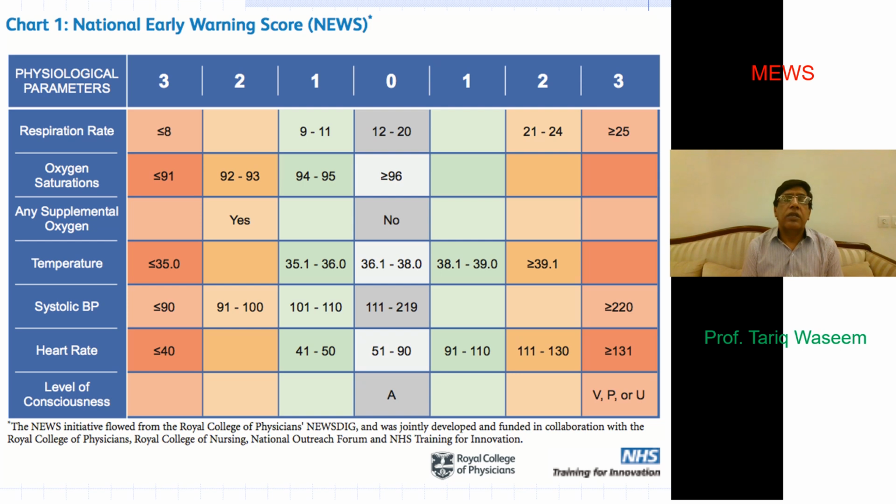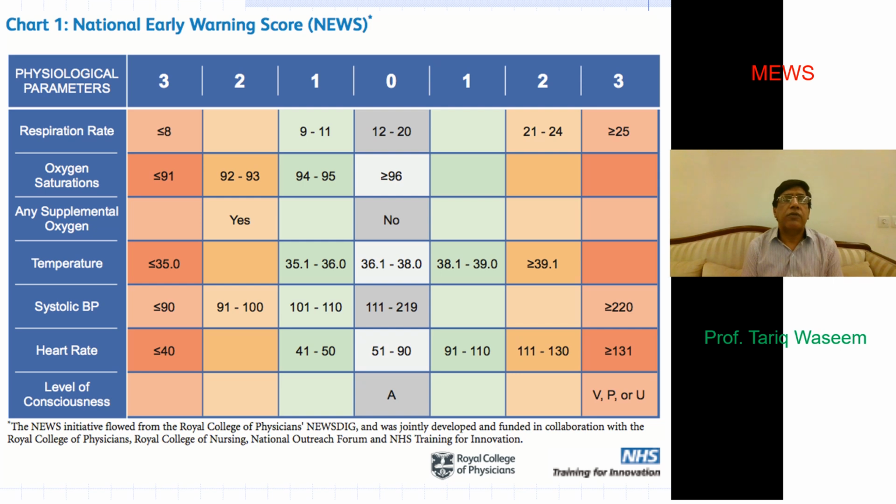And less than 91 would be score 3. Similarly, if your patient is maintaining oxygen saturation of above 96 without oxygen supplementation, the score is 0. But if he is on oxygen supplementation and is maintaining that saturation on oxygen, then it would be scored as 2.